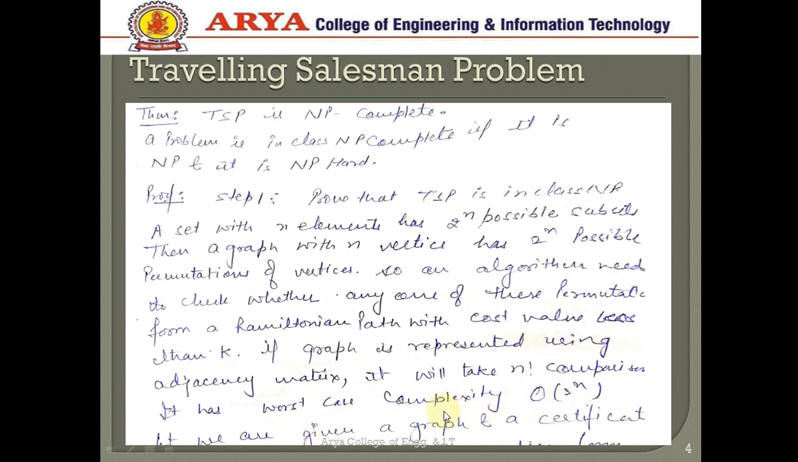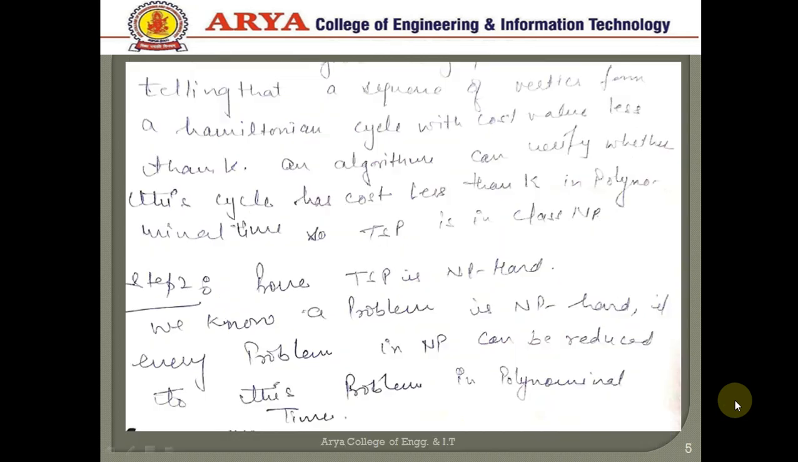Let us say we are given a graph and a verifiable certificate that tells us this is a particular solution of the problem. If we can verify it in polynomial time, then we can say that this problem is in the class NP, as we already discussed for every problem. In step 2, we have to prove that TSP is NP hard.